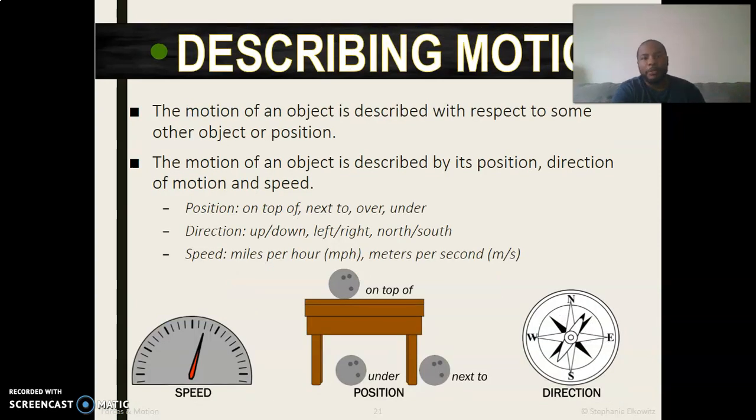The motion of an object is described with respect to some other object or position. Basically, it's moving in a different direction. You can move it straight, to the right, or to the left. It can fall down to the ground, and the position will be on the ground. It's just the position that the object is going. So a car is going straight. That's the description of the object and its position.